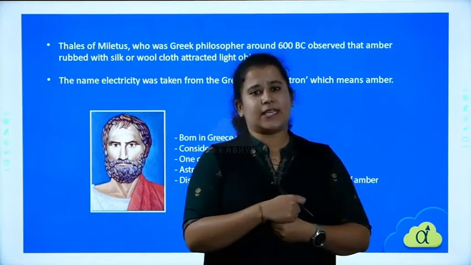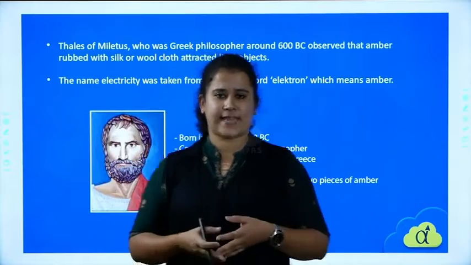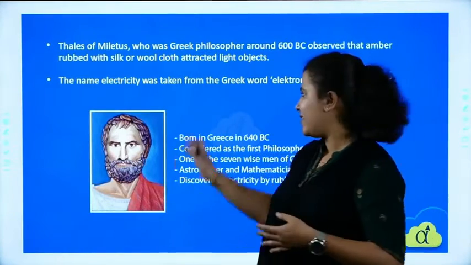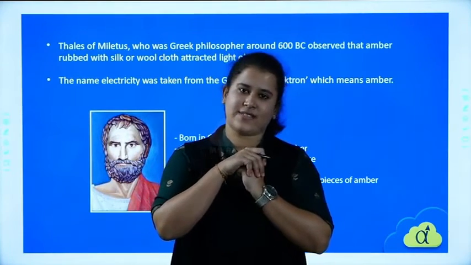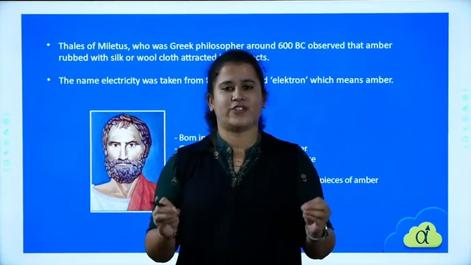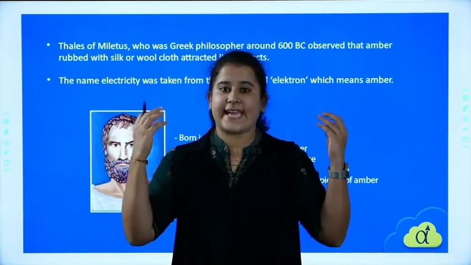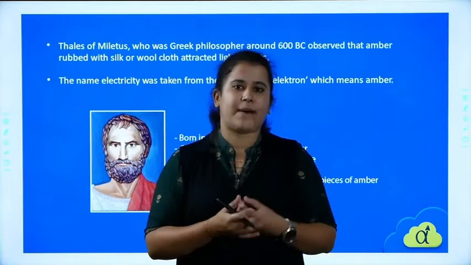We'll understand how the advancement in technology is happening. But before that, we'll look at the history of electric charges, how it was started and what was the observation by the ancient scientists, how they observed it and what was actually happening.